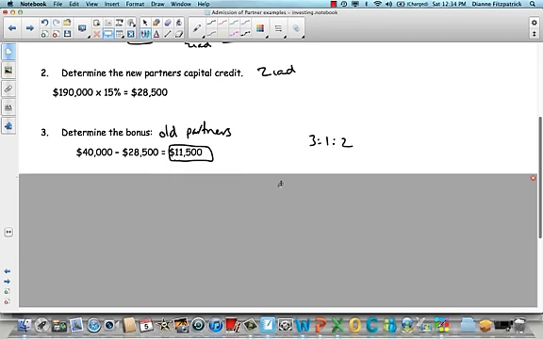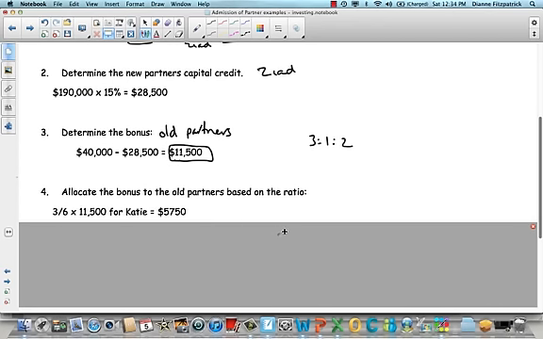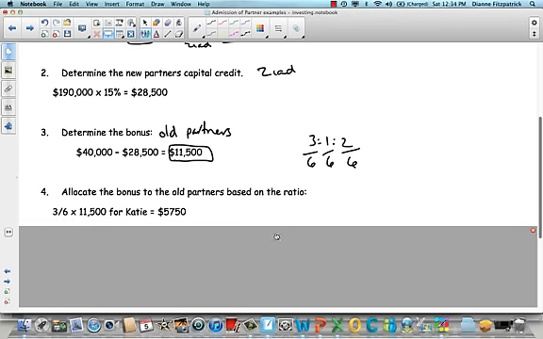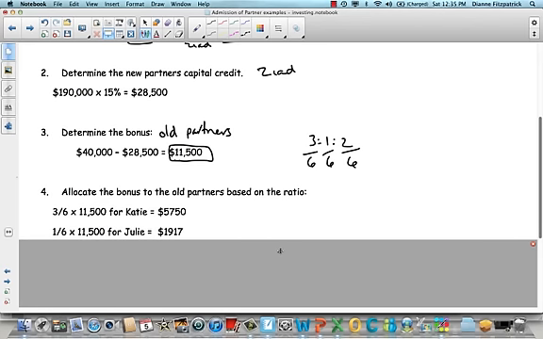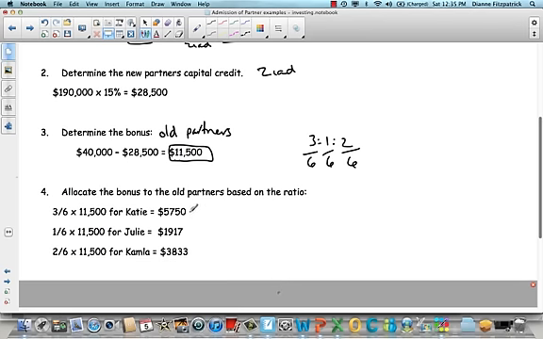So let's do that now. Step 4, allocate the bonus to the old partners based on the ratio. So Katie is going to get 3/6. Julie's going to get 1/6, and Kamala's going to get 2/6. So Katie is going to get 3/6 of the 11,500, and it's going to give her $5,750. And we'll do the same for Julie, and the same for Kamala. And that's how much we're going to credit their capital balances by, because money has gone into the partnership, and we're going to allocate it to the partners.